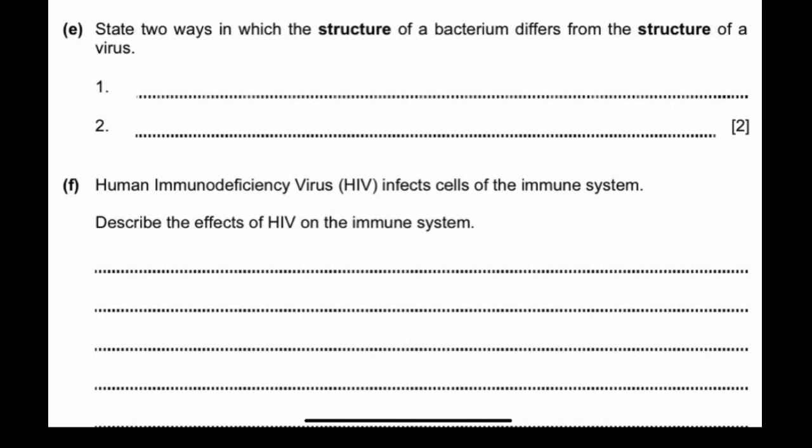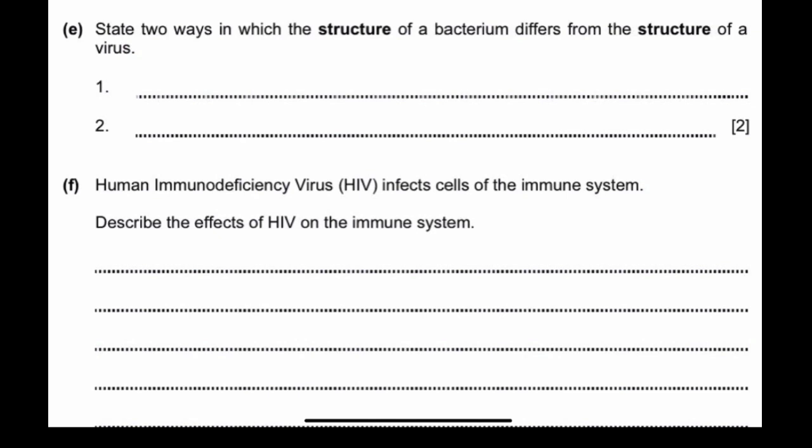It says, state 2 ways in which the structure of a bacterium differs from the structure of a virus. Remember, a bacterium has a cell wall, whereas a virus does not have a cell wall. Typically, bacteria is a prokaryote, and most prokaryotes have a cell wall of a very complex structure, made of a mixture of protein and carbohydrate.